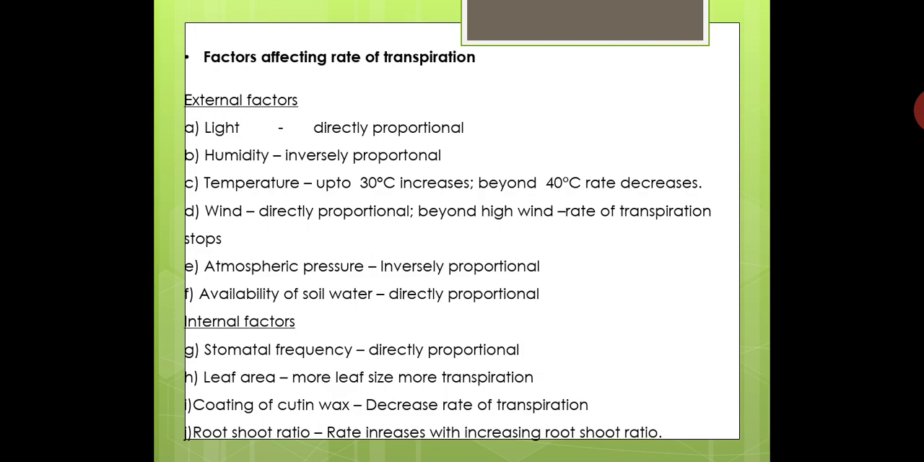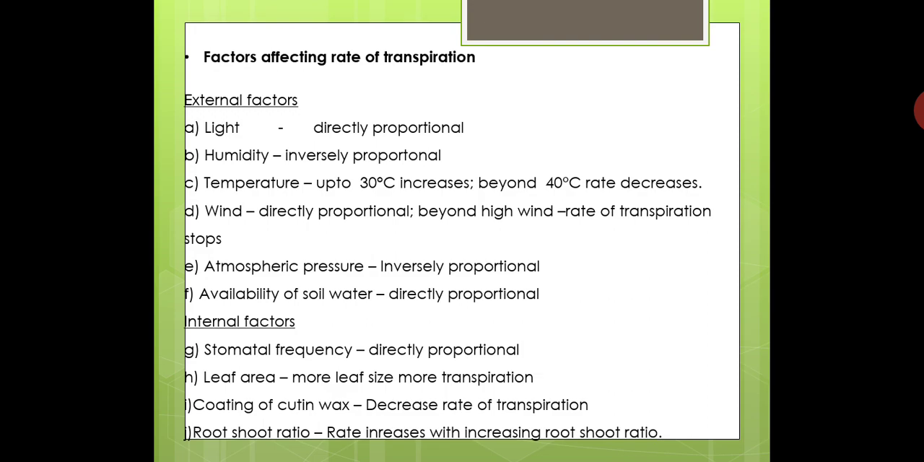If there is a very heavy storm, then during the heavy storm the plant may have its mechanism to stop the rate of transpiration for a temporary period, so that the plant can survive. Otherwise, all the water available in the plant body may get lost and the plant may die. So to avoid that, the plant has its own mechanism to stop transpiration during high storms. But initially, an increase in wind velocity increases the rate of transpiration.